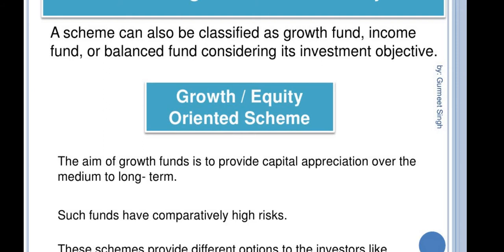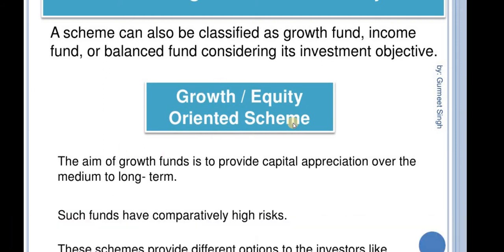Next is schemes according to investment objectives. A scheme can be classified as growth fund, income fund, balanced fund, money market fund, gilt fund, and index fund.